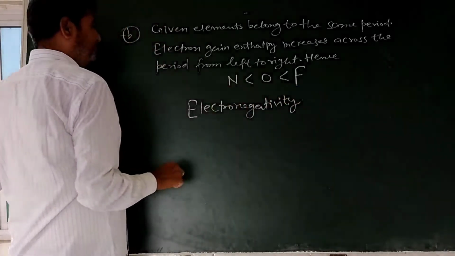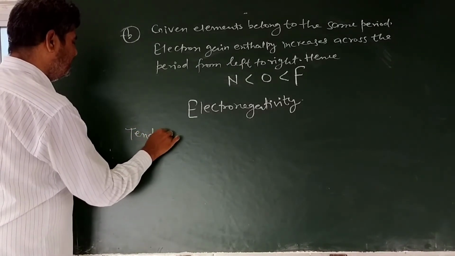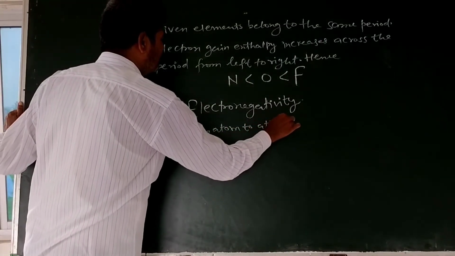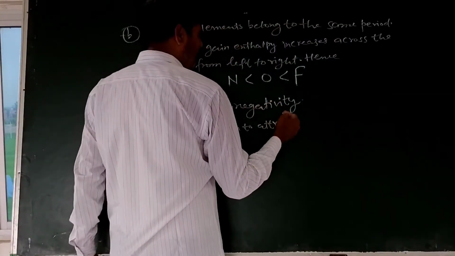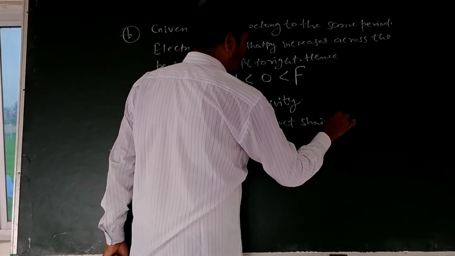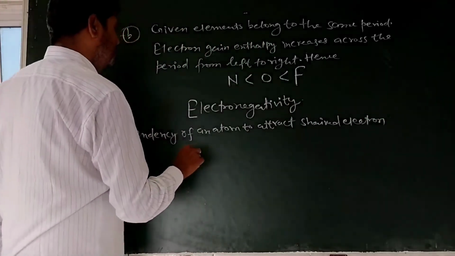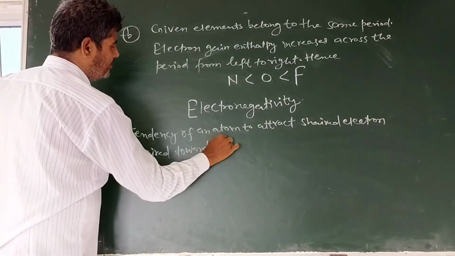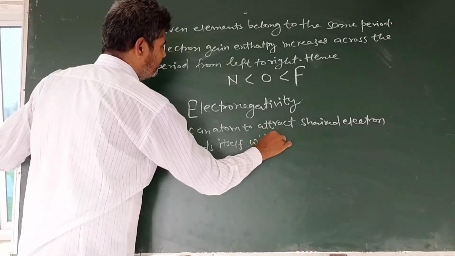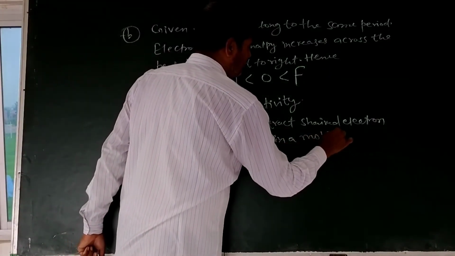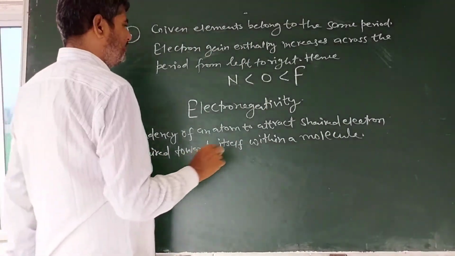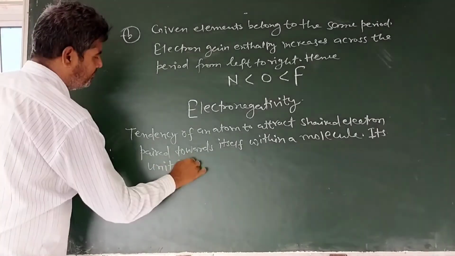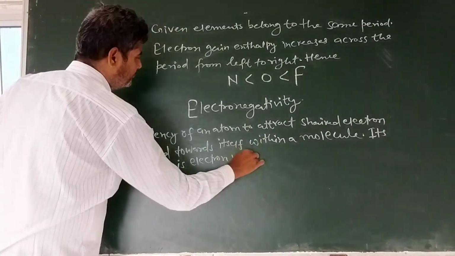Electronegativity: tendency of an atom to attract, to pull, attract means pull, withdraw, share, electron pair toward itself within a molecule. Its unit is electron volt, that is eV.